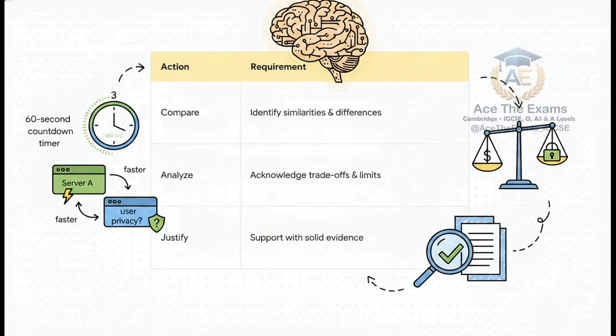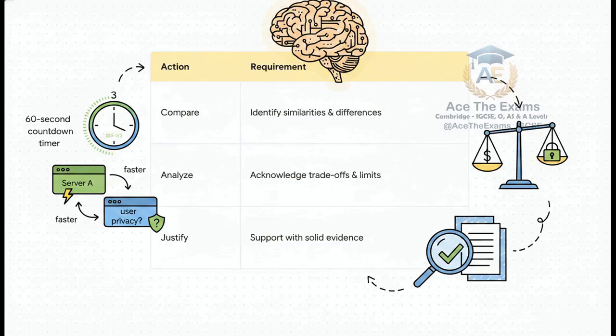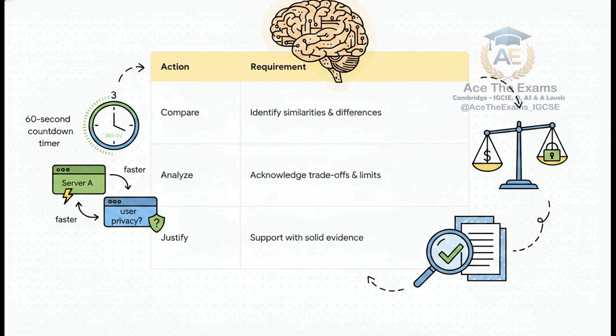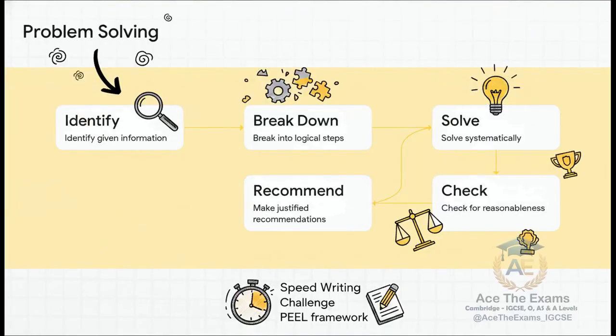Yes, server A processes data much faster, but it significantly compromises user privacy because of its data logging policy. That's the limitation you must explicitly state. And if the word is justify, you better have solid, quantifiable evidence from the text to back up your final recommendation. Now for Challenge 2, Find the Flaw.